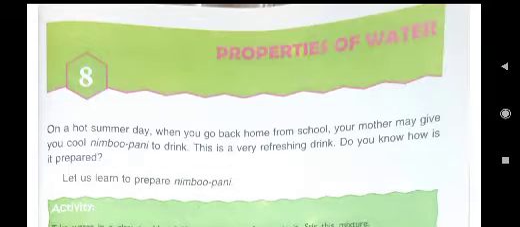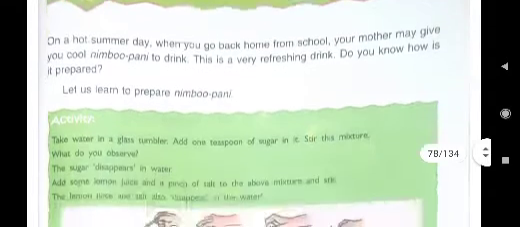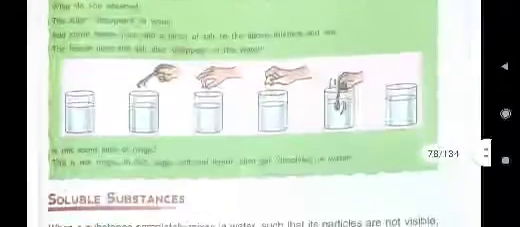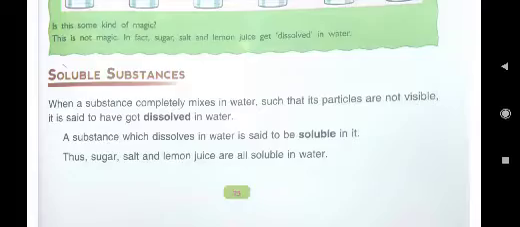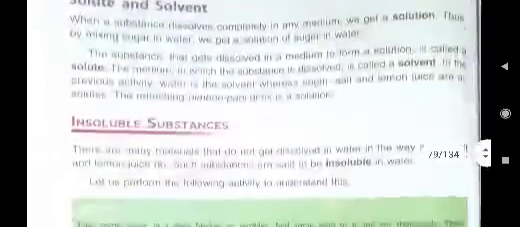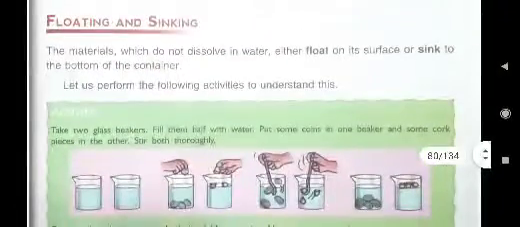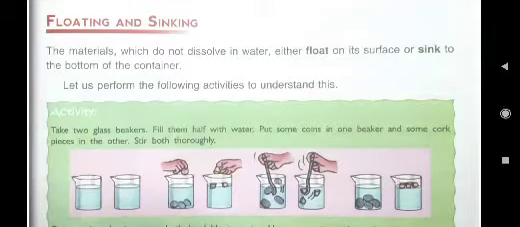Good morning, children. We were reading lesson number 8, that is properties of water, and we have already read the whole lesson. We learnt about different types of words also, like soluble, insoluble, solute, solvent, solution, etc. Then we came to know about floating and sinking also. The substances which float on water and the substances which sink in water.